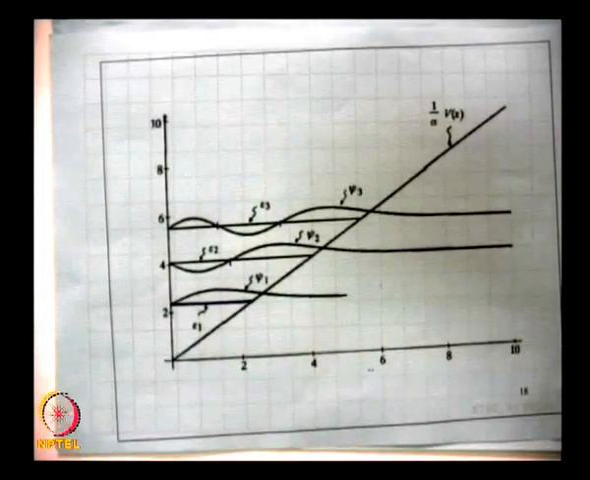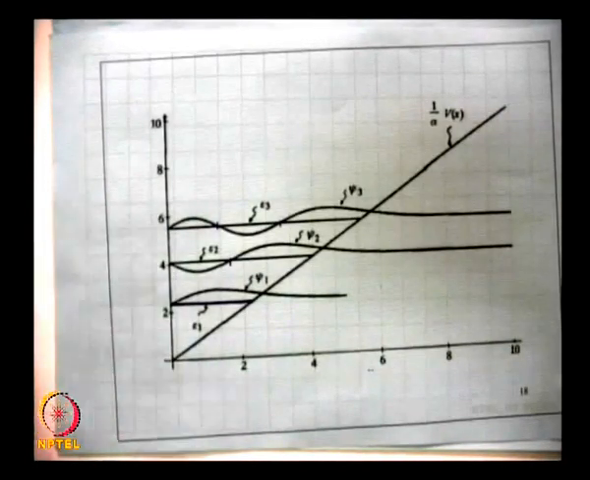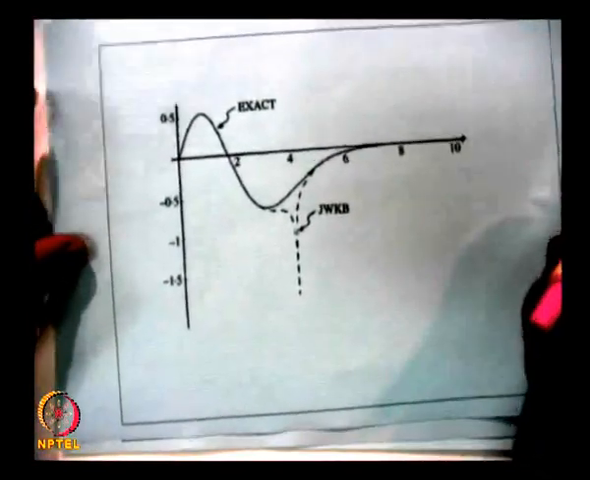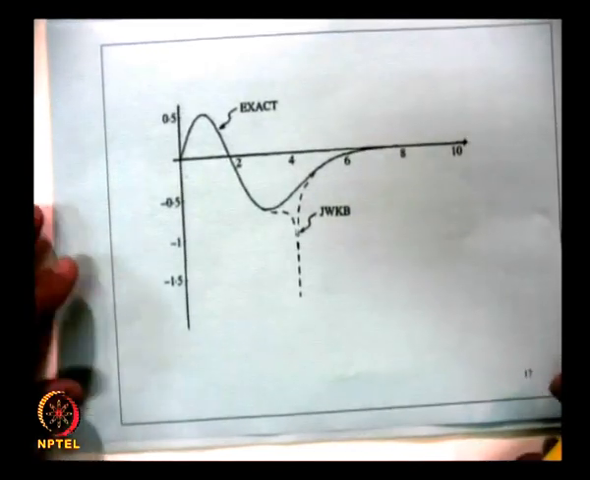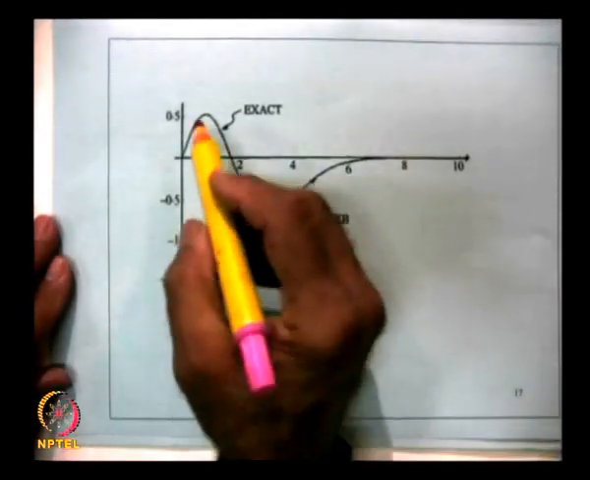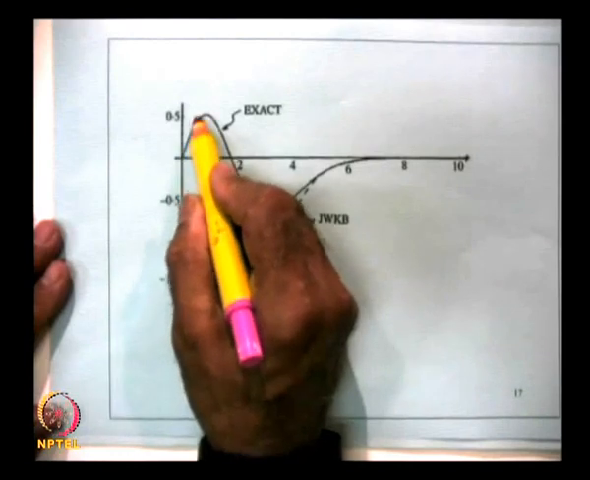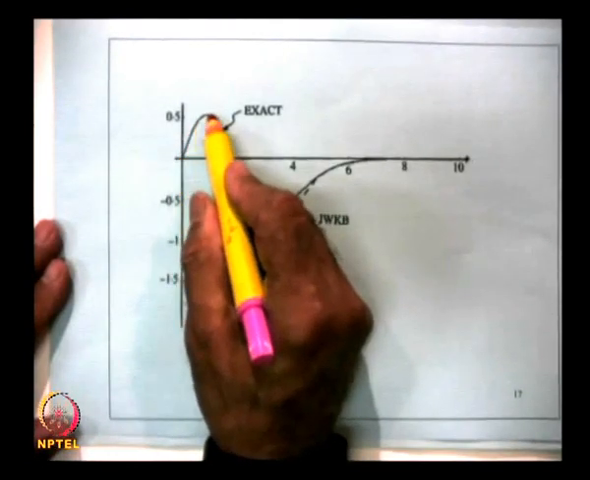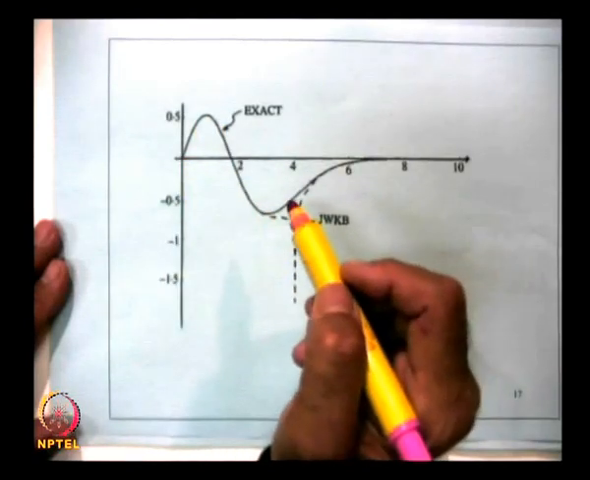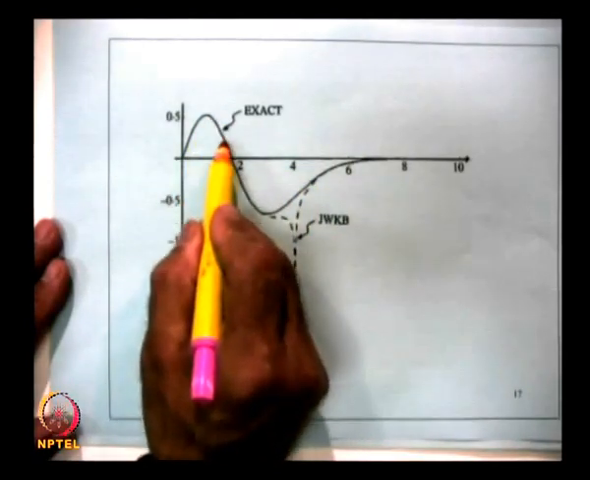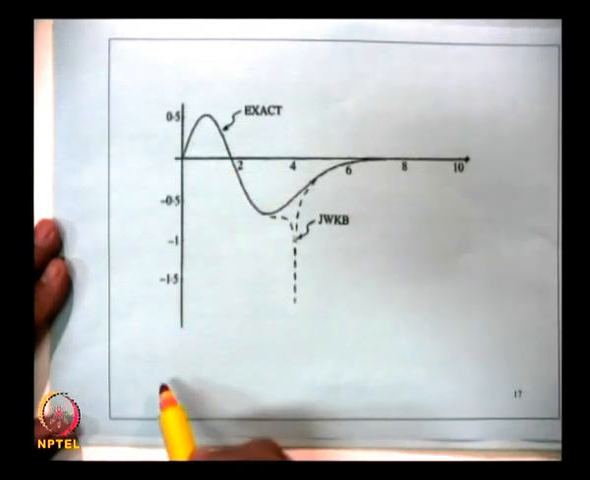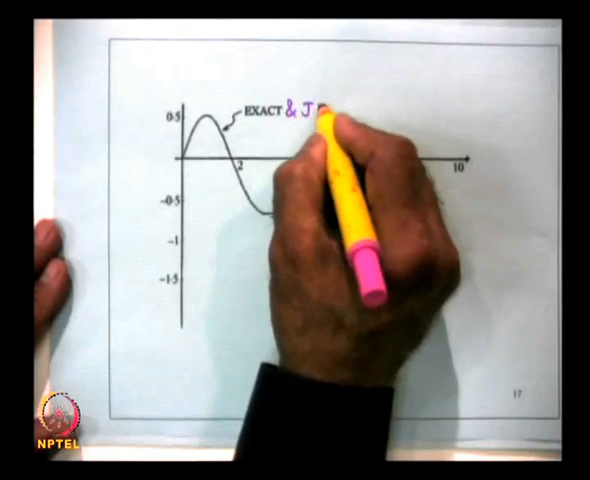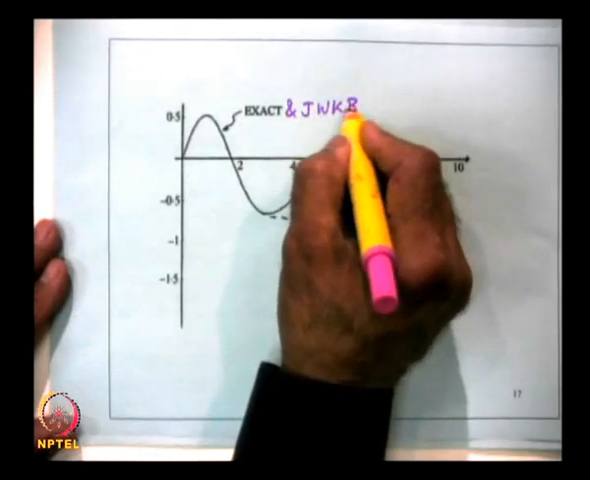Now using the WKB solution, the result that comes out is something like this, where we had assumed the WKB wave function to be 0 at x equal to 0. So it almost hugs the exact solution. So this is the exact and JWKB for the linear potential.